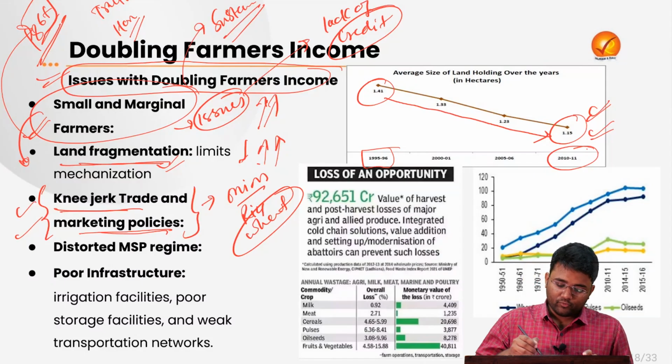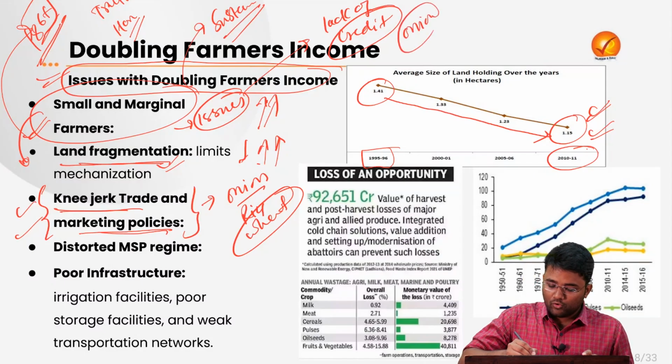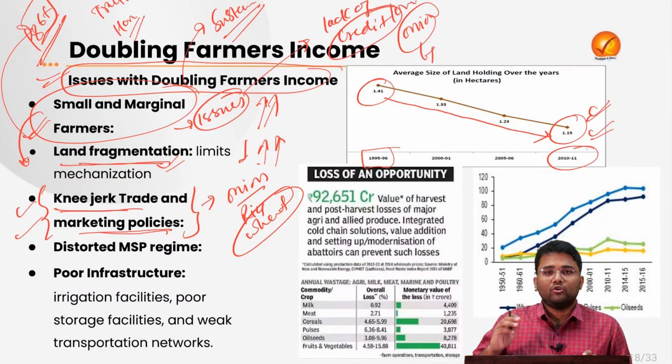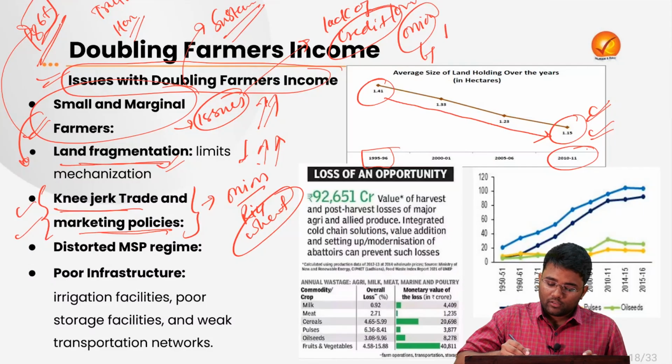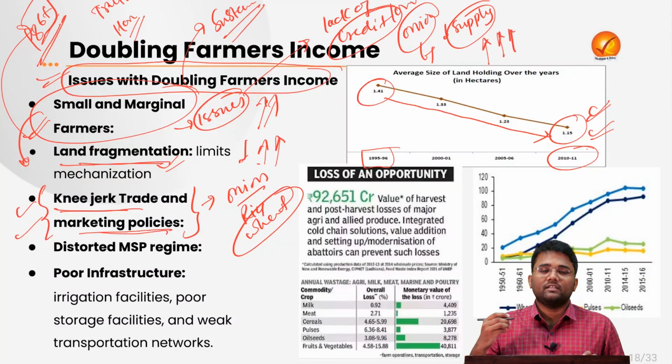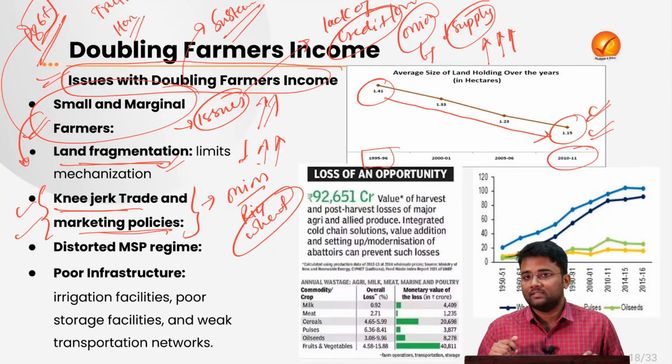For example, suppose there was low production of onion, and if the government had not banned exports, that might lead to low supply of onions in the domestic market. That may increase onion prices and give better profit margins to the farmers growing onions.